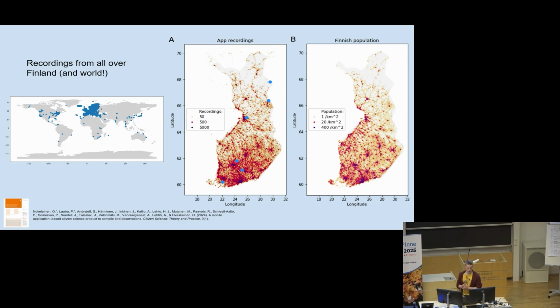Then we have also the world map over there. All of this data is only from the first summer of the application, so summer 23. The world map again shows the places from which we have received recordings, and we see that we have some recordings from every continent in the world, which is quite funny because this app is only available in the Finnish App Store.